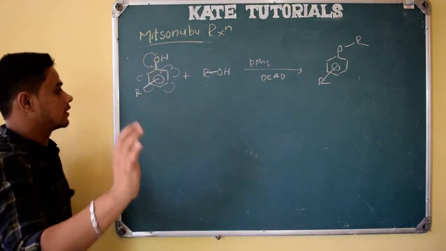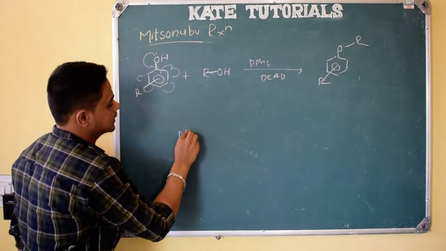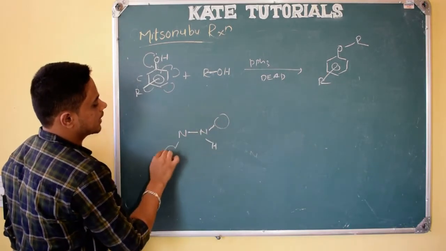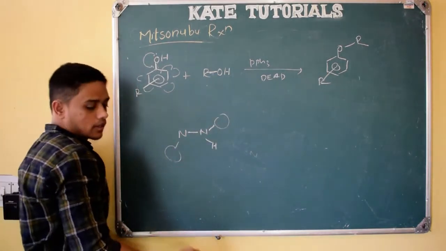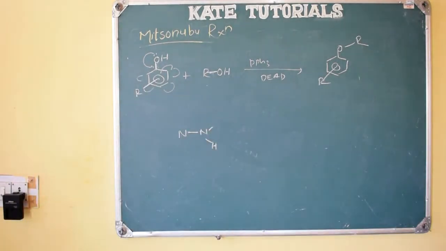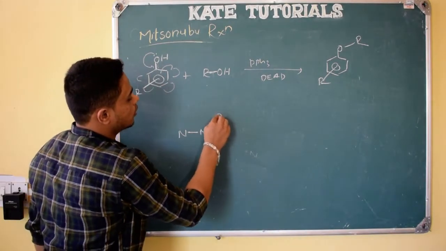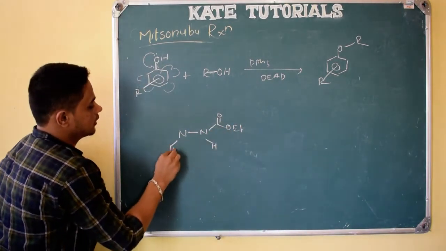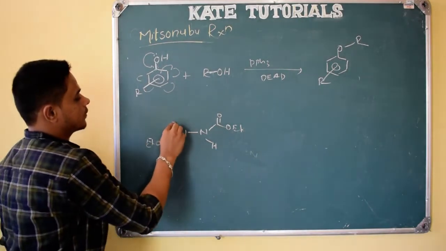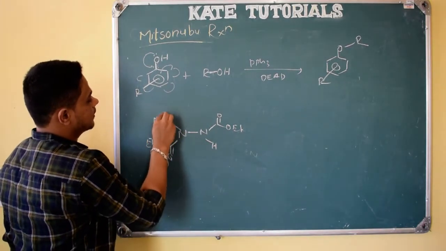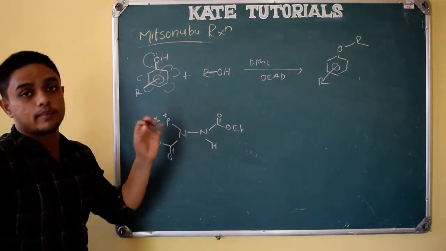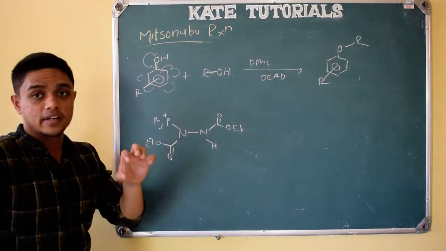And right, let me write the mechanism. So what happens here, N, single bond N, H, here electron withdrawing group, and here electron withdrawing group, right? Instead of doing like this also, you need not get confused, but let me write it. So here COOEt, and here also COOEt. These are electron withdrawing groups, right? So here phosphorus will be there, PPh3 plus, right? So here also oxygen is there, here also oxygen is there, but this phosphorus has more affinity with oxygen, we know that.